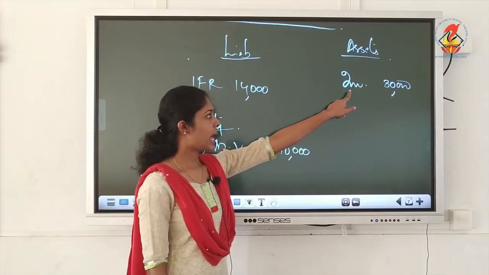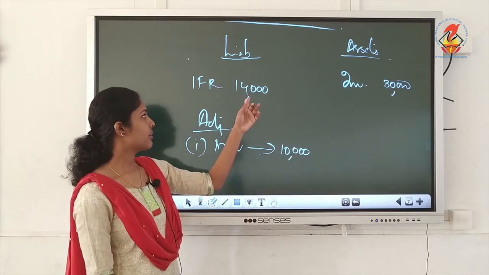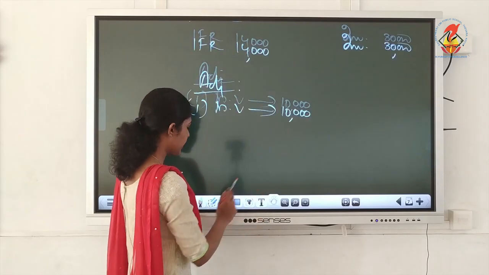So here also we have a fall in market value, that is for rupees 20,000, but we have only a reserve of 14,000. So we will see the journal entry.